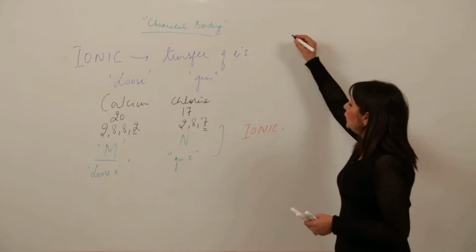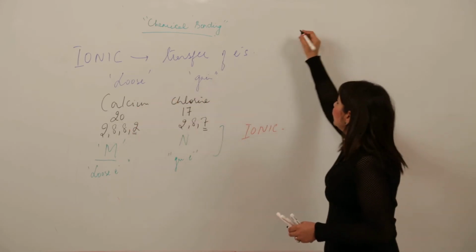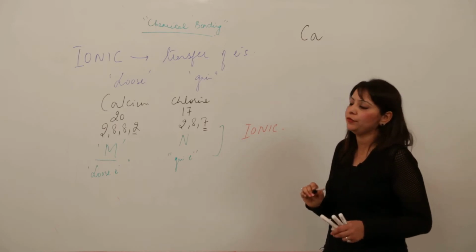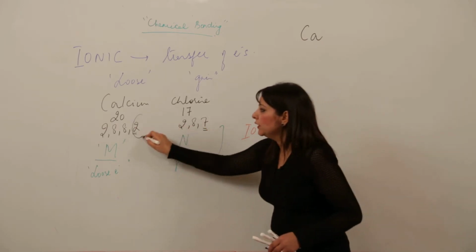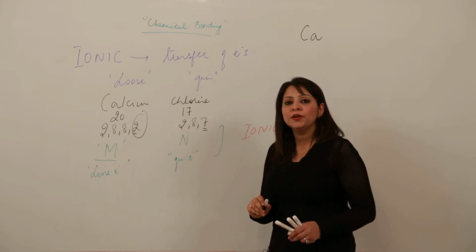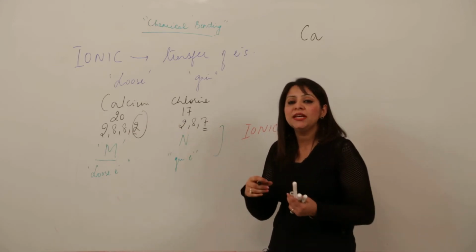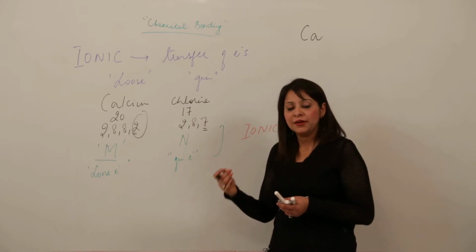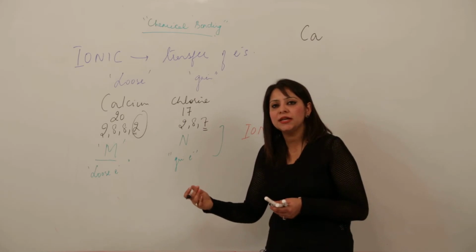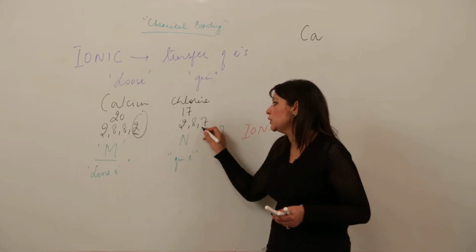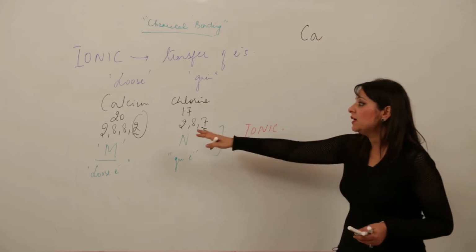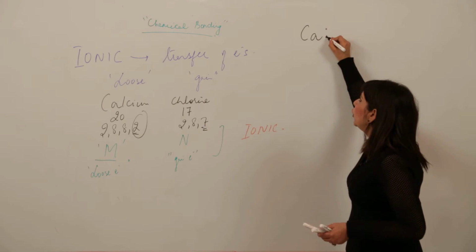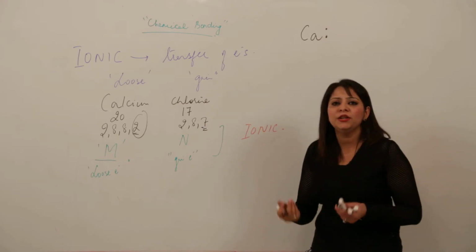See, start with the metal. The metal was calcium. We are starting with the metal. Write its symbol. Always use symbols while showing the bond formation. Now the valence electrons are 2, because whenever bond formation occurs, electron gaining or losing occurs in the last shell. So only valence shell electrons are participating, not the inner ones, right? We show these valence electrons in the form of dots or stars, any symbol you can use for that.